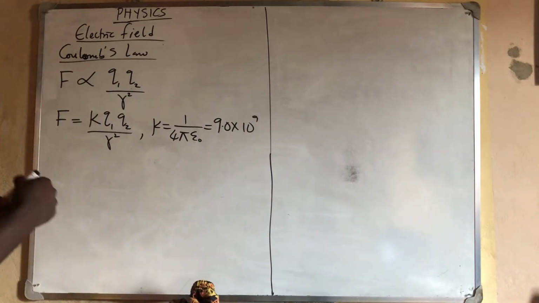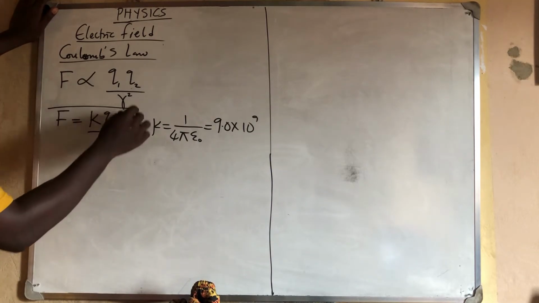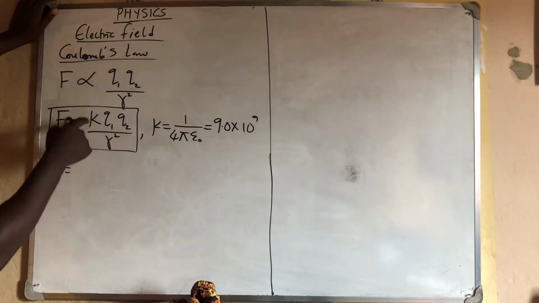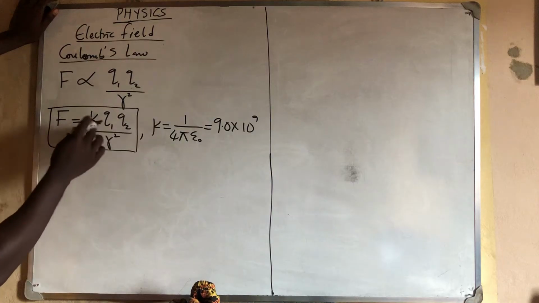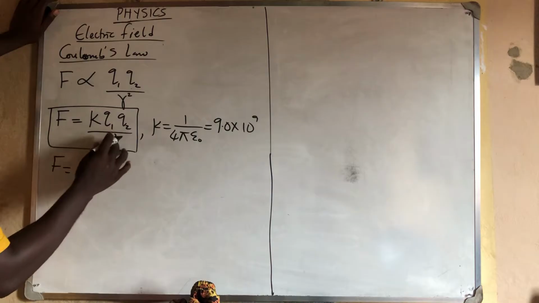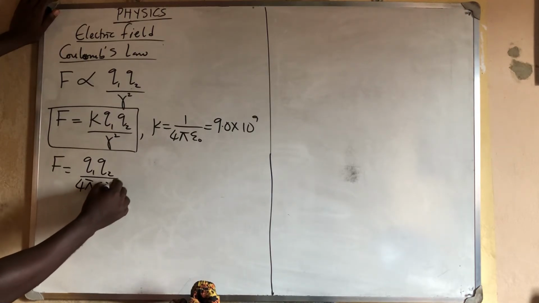So let us replace K with this. Anywhere you see K in this formula, put this. This is one of the most important formulas. The second one is that F is equal to, instead of writing K, I'll write 1 over this. So 1 times anything is the same thing. Q1 Q2, all over this 1 times this will give you 4 pi E naught R squared.